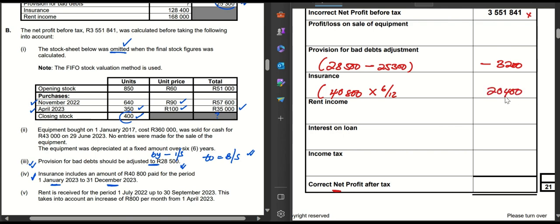The question is, are we adding it or subtracting it? Because this is an expense that was paid in advance, it led to a decrease in our net profit. It led to a decrease because we recorded more of the expense than what was necessary. Therefore, our net profit went down. To correct it, we have to add it back. So we say plus, because our profit was decreased. Why? Because we recorded an expense for a period which we have not yet reached, a prepaid expense.